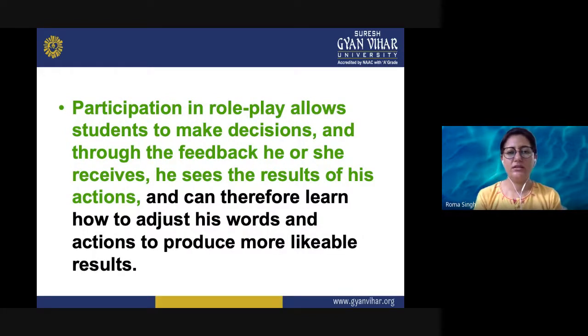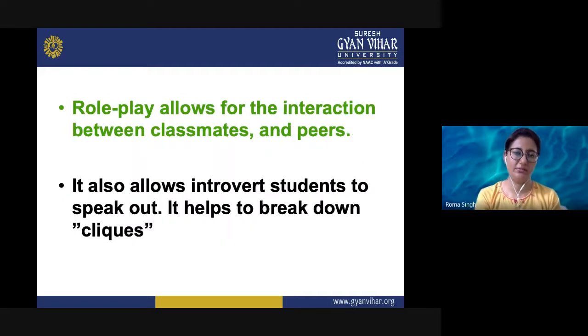Participation in role play allows students to make decisions, and through the feedback he or she receives, he sees the results of his actions and can therefore learn how to adjust his words and actions to produce more likable results. So role play allows for the interaction between classmates and peers. It also allows introvert students to speak out, express their views.